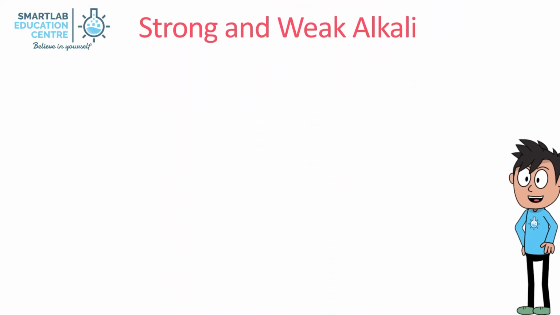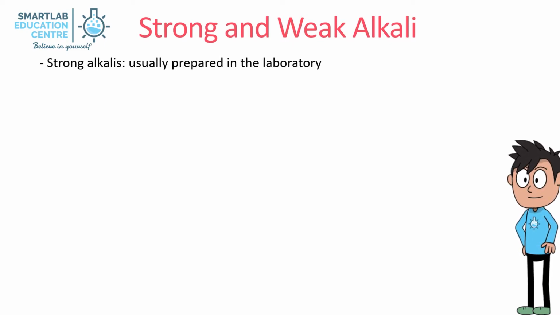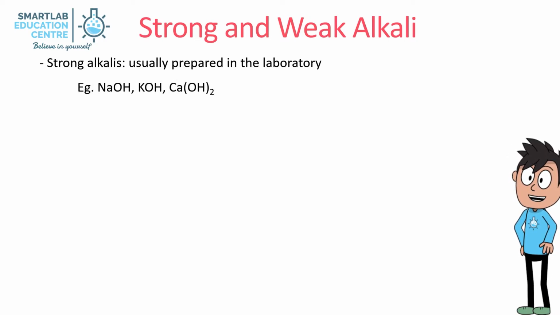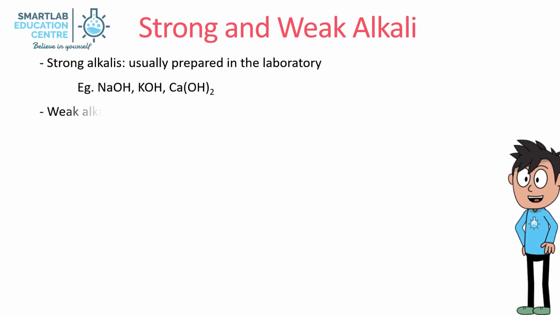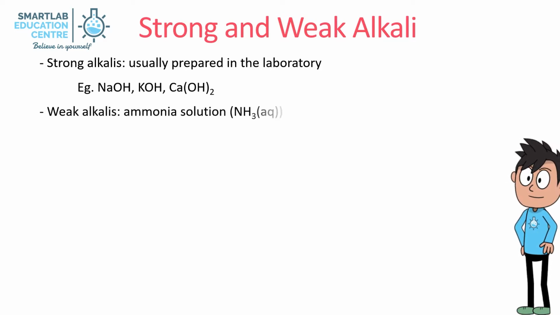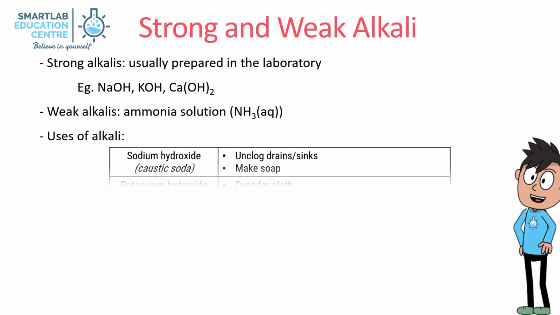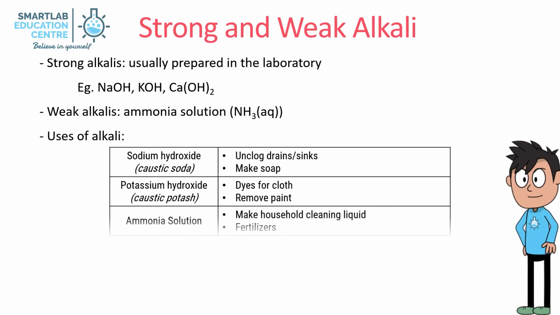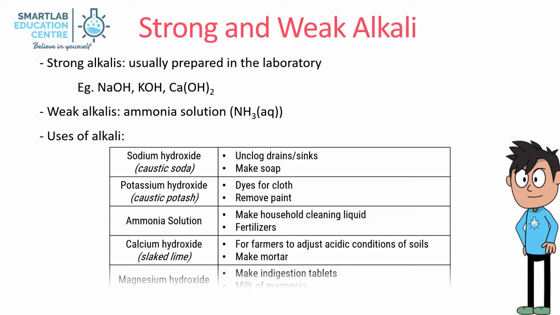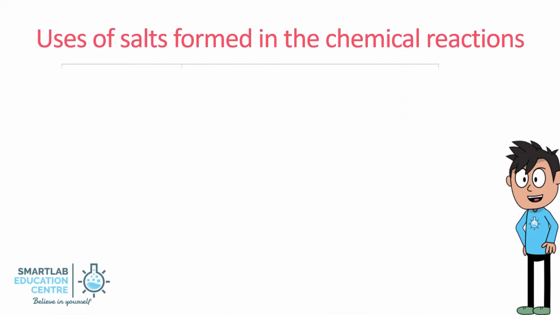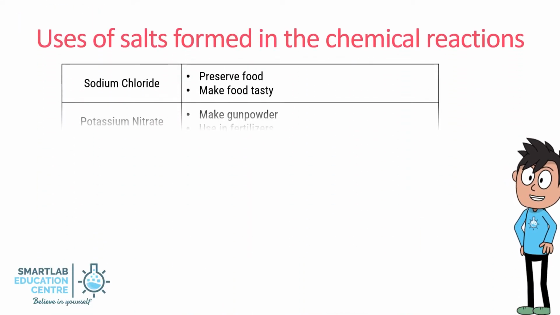There are strong and weak alkalis. Strong alkalis are usually prepared in the laboratory. For example, NaOH, KOH, Ca(OH)2. Ammonia solution is a typical weak alkali. This table shows some uses of alkali. Here are some uses of salts formed in the chemical reactions.